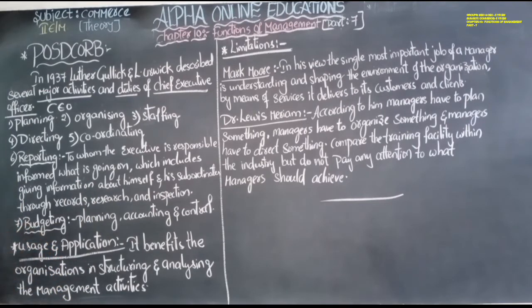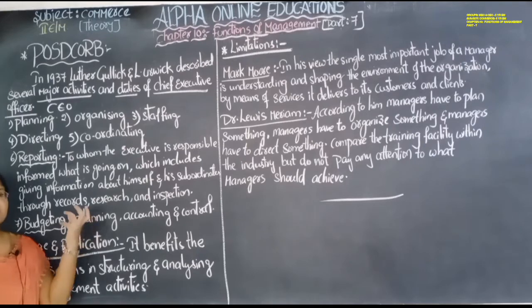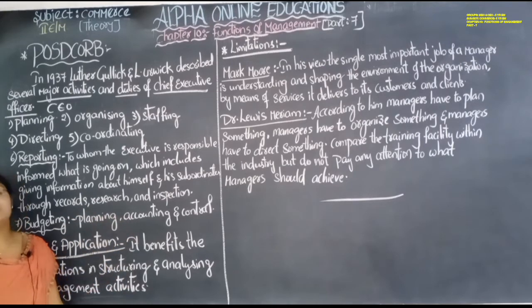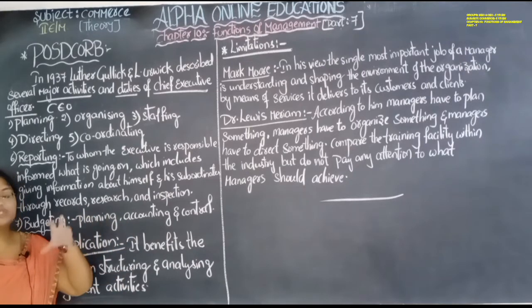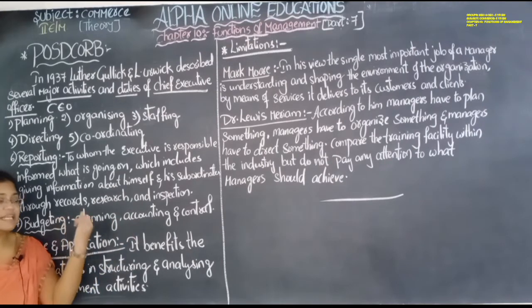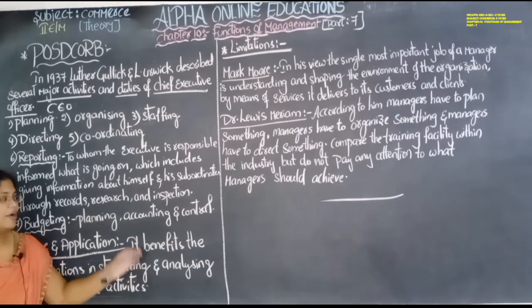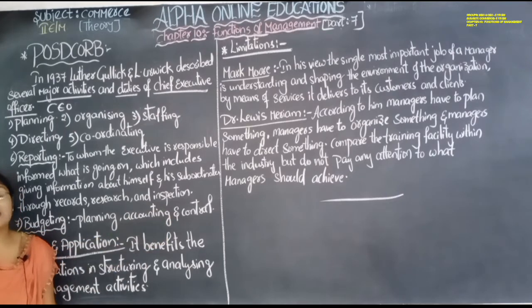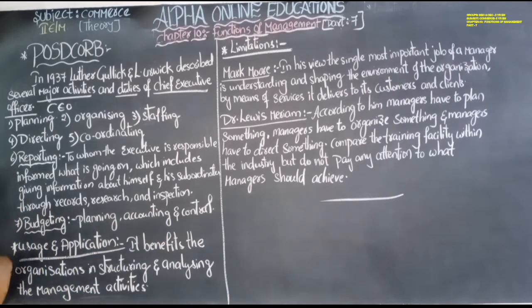Next one is budgeting. Budgeting is connected with planning, accounting and controlling. How much should the budget be? There should be a budget plan. After that, the budget related accounts should be prepared. Accounts regarding budget means income and expenditure accounts, and afterwards unnecessary expenditure should be controlled. Okay, so that is about budgeting.